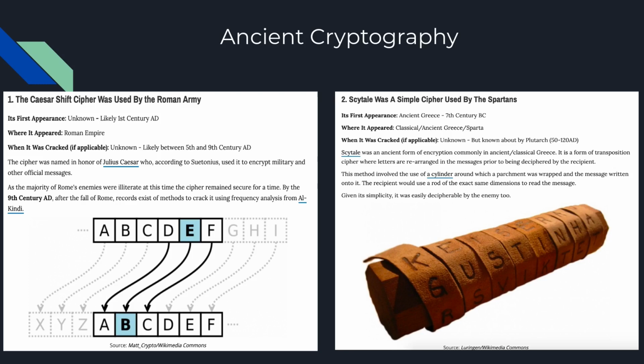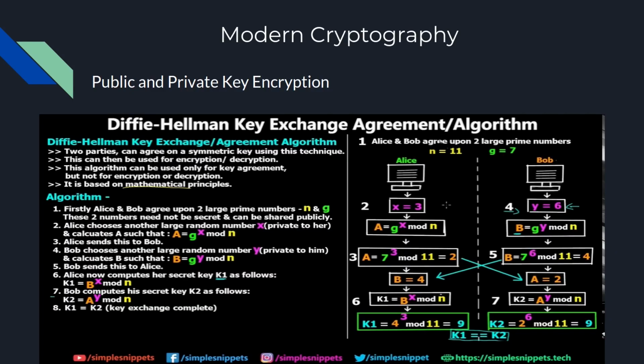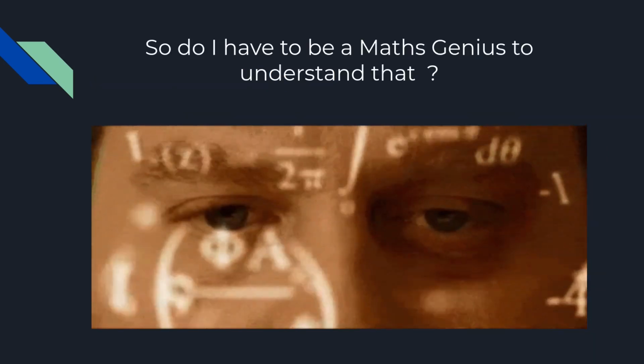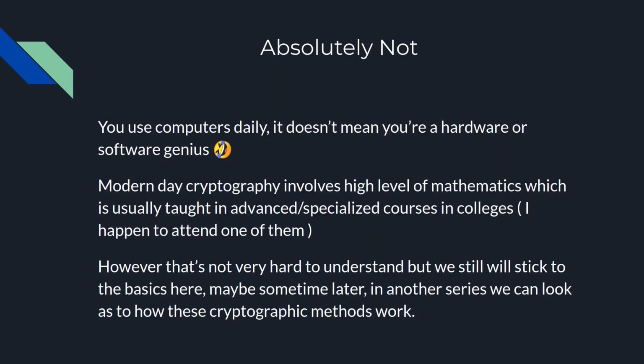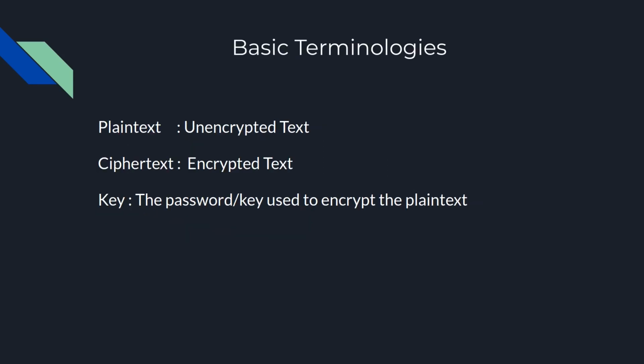But nowadays a lot of maths is involved in modern cryptography. As you could see in the diagram itself, the Diffie-Hellman key exchange algorithm. Here two parties, Alice and Bob, are trying to exchange messages, and a lot of maths is involved so that the secret key is transferred secretly. So do I have to be a math genius? No, not at all. Like, you are using computers daily, but you don't need to be a hardware or software genius to do that, right? I agree, modern cryptography involves a lot of high-level mathematics. These are courses that are usually taught in colleges, but the basic terminologies are important, so let's focus on those.